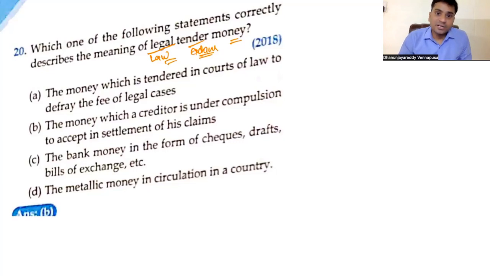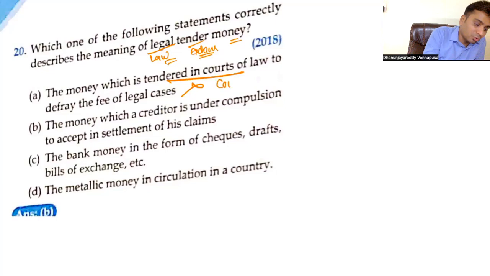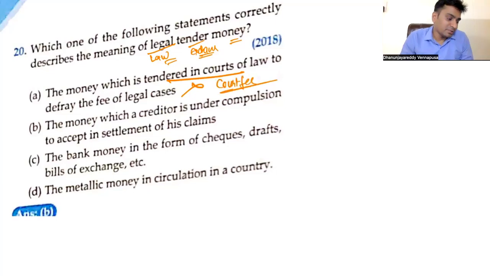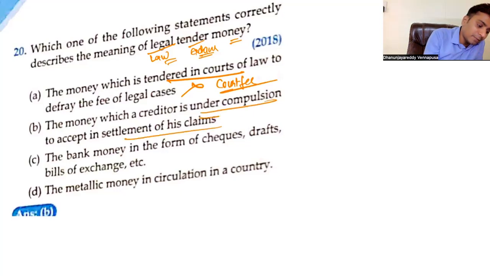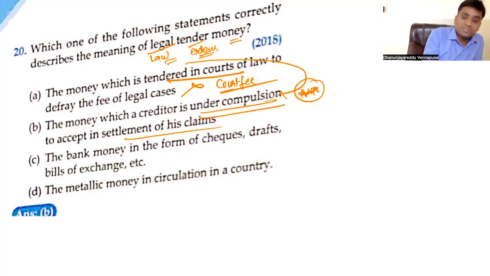So the money which is tender in a court of law, this is called court fees. This is wrong. You call it the fees of the court. Legal tender is the money which a creditor is under compulsion to accept in settlement of claims. Law means compulsion. Always remember this. Law means there is a force on you to do. What is law? Law means force.